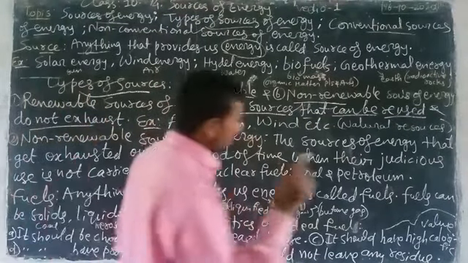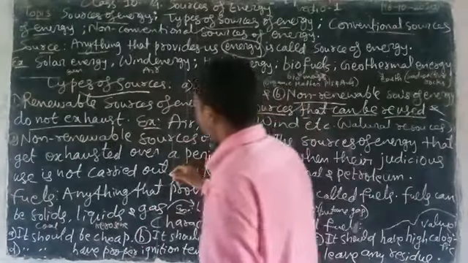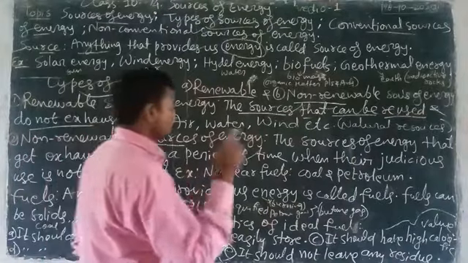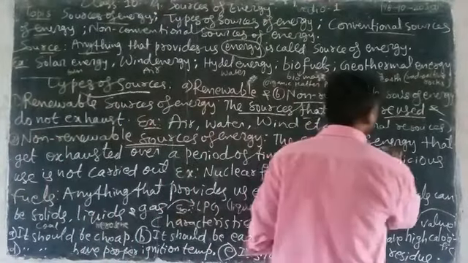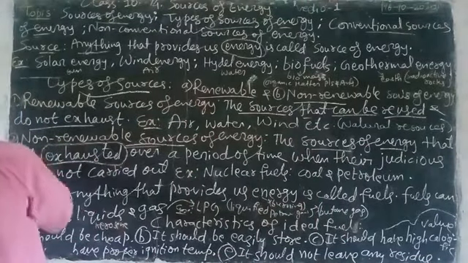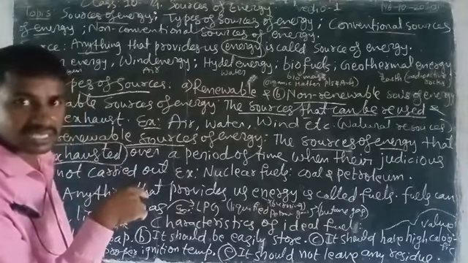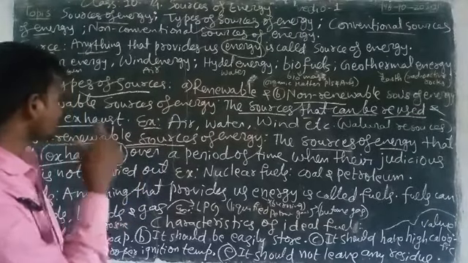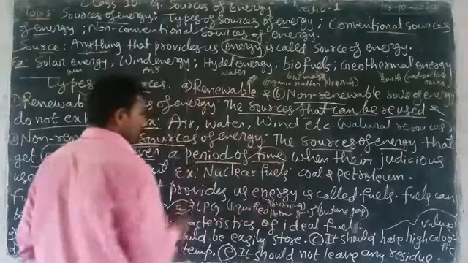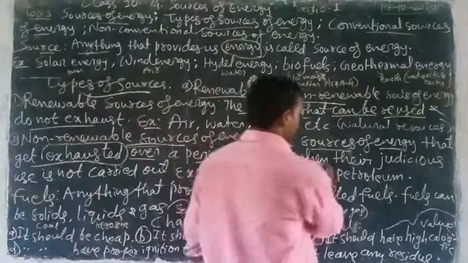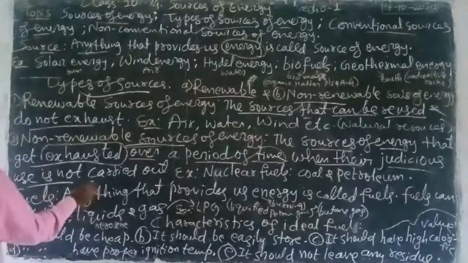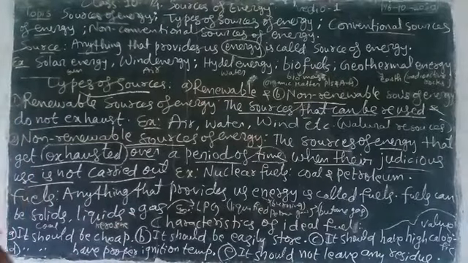Now non-renewable sources of energy. The sources of energy that get exhausted over a period of time when their judicious use is not carried out.